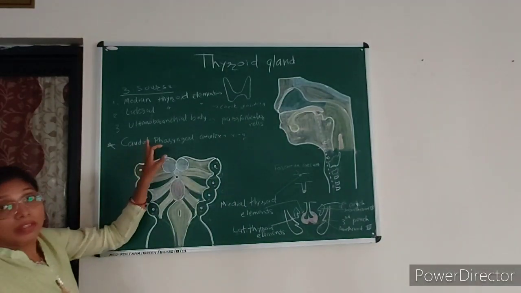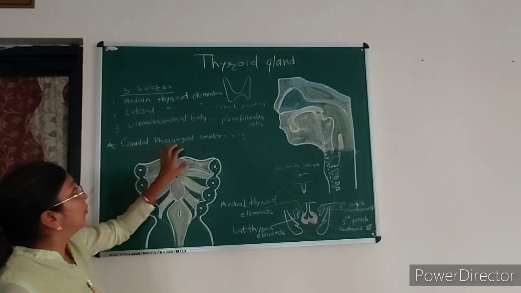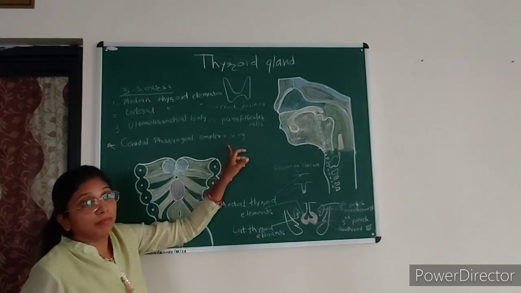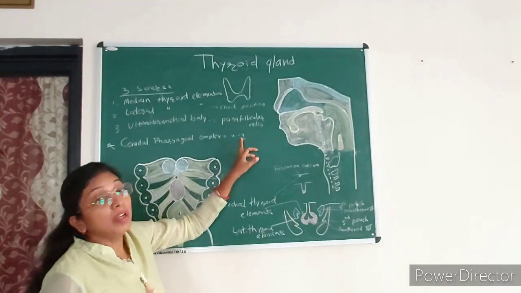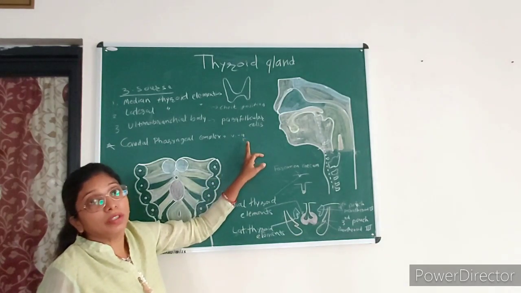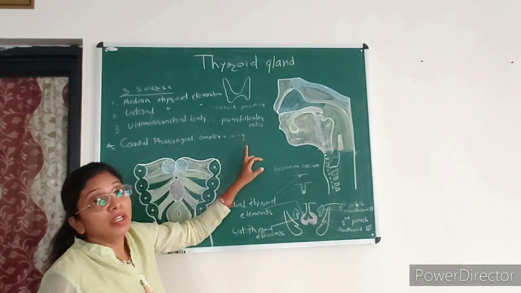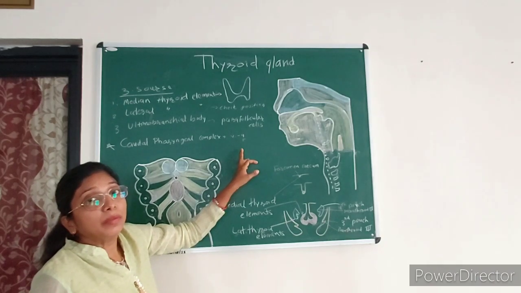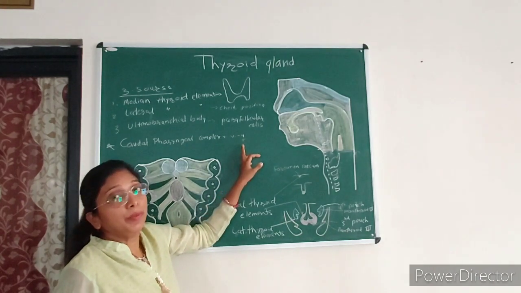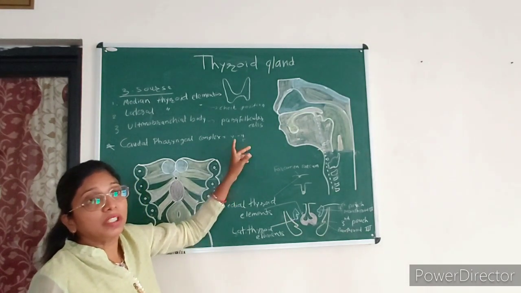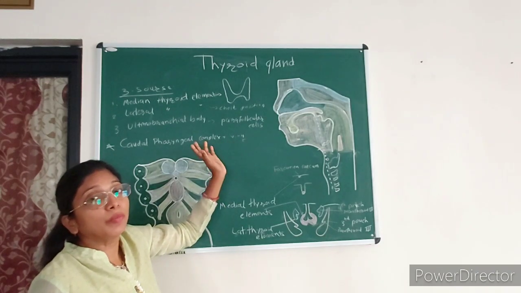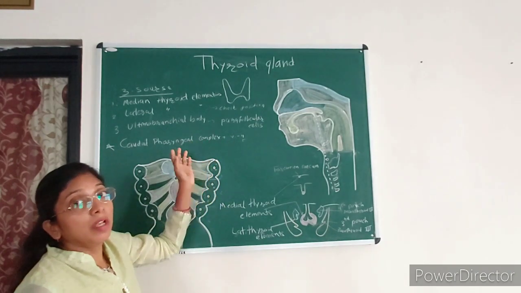Now, one thing you should know is that the caudal pharyngeal complex is formed by the fusion of the ventral part of the fourth pharyngeal pouch and the remnant of the fifth pharyngeal pouch. So these two components fuse to form the caudal pharyngeal complex.